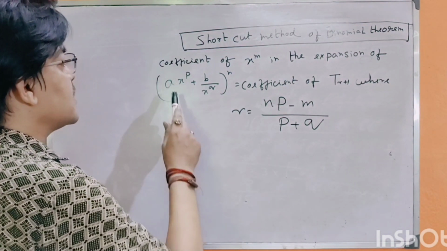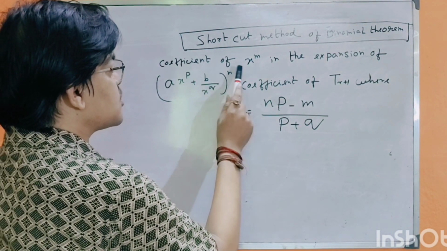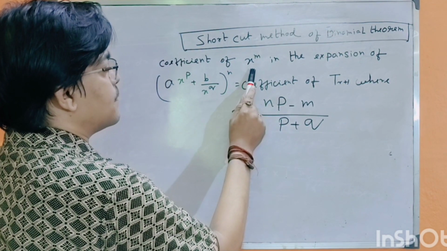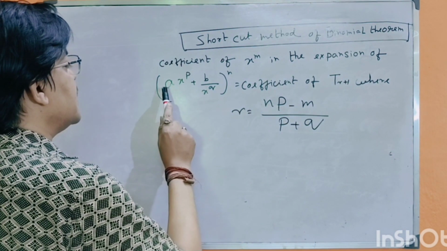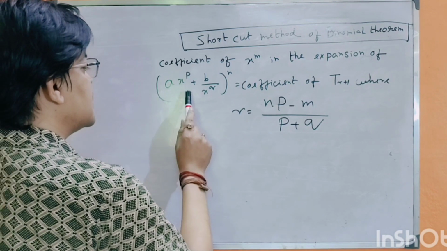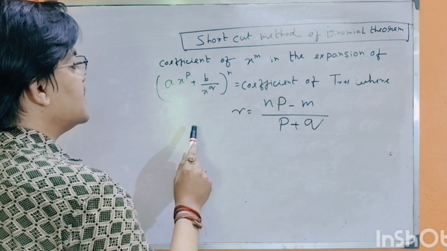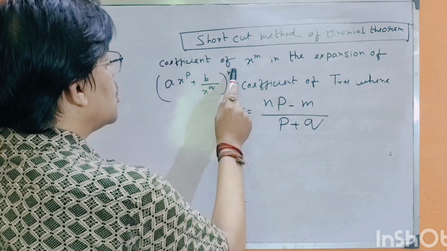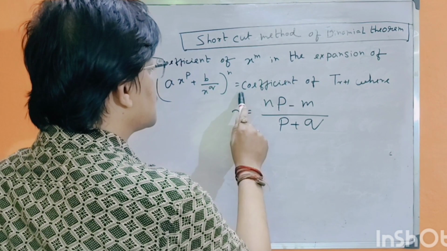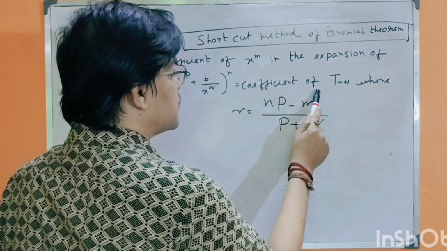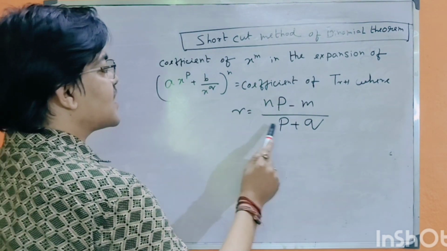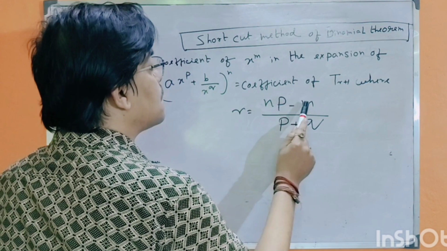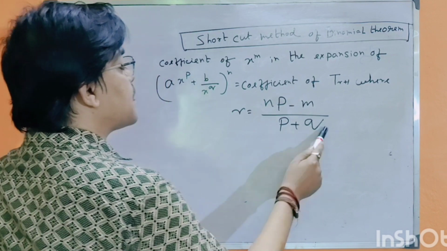The shortcut method is: the coefficient of x to the power m in the expansion of (a x to the power p plus b by x to the power q) whole to the power n is equal to the coefficient of t suffix r plus 1, where r equals (np minus m) by (p plus q).